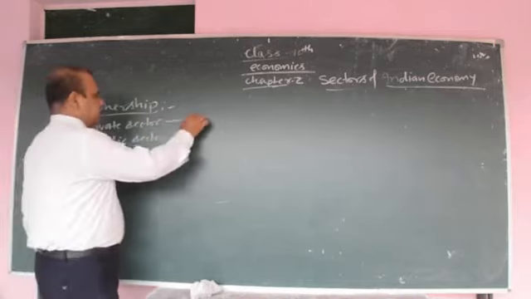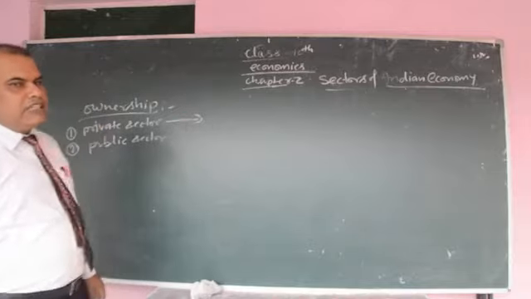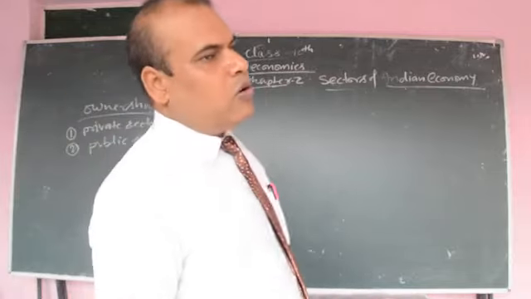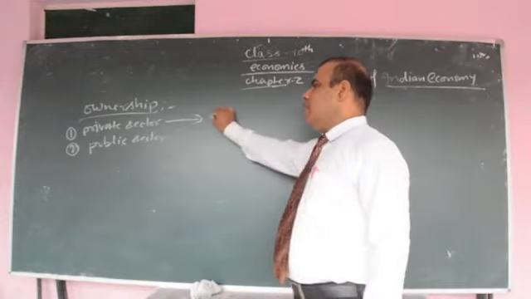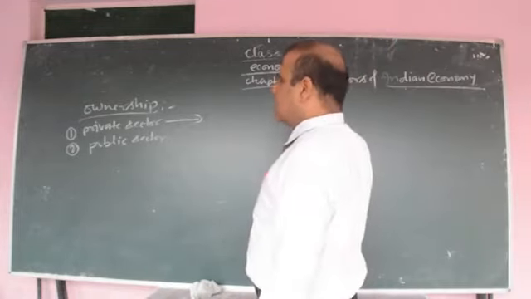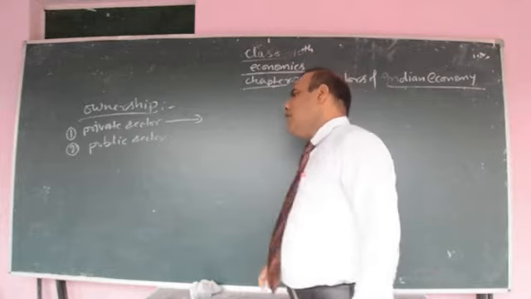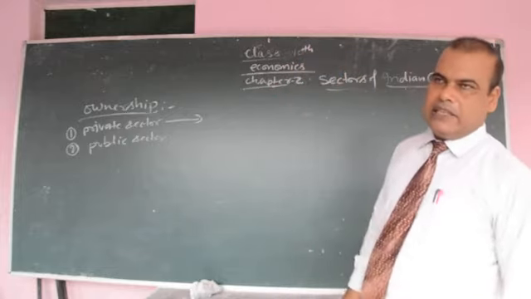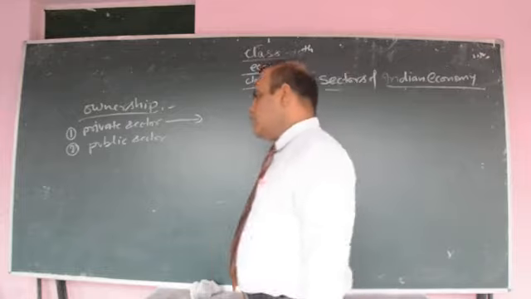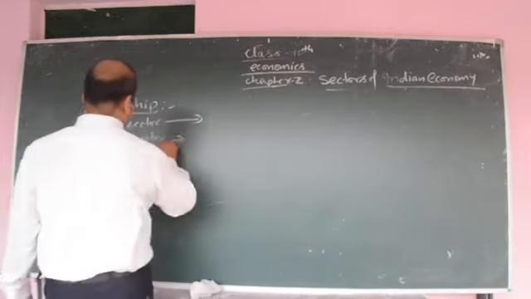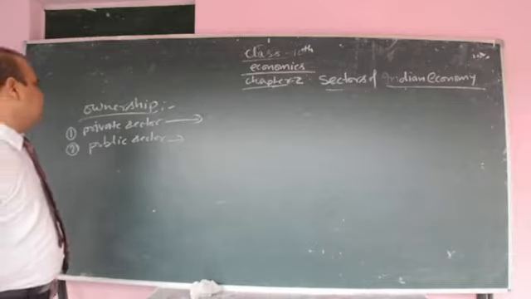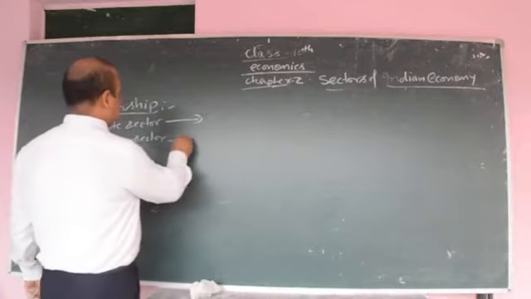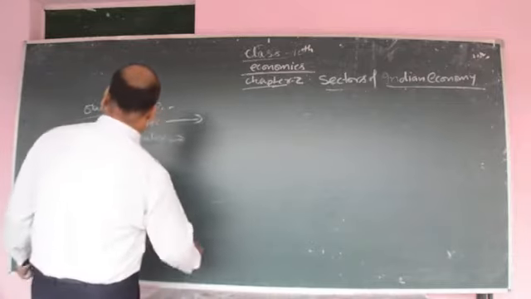Private sectors are those sectors that are owned, controlled and managed by an individual or a particular capitalist. Public sectors are those sectors that are owned, controlled and managed by the government. This is the government sector.